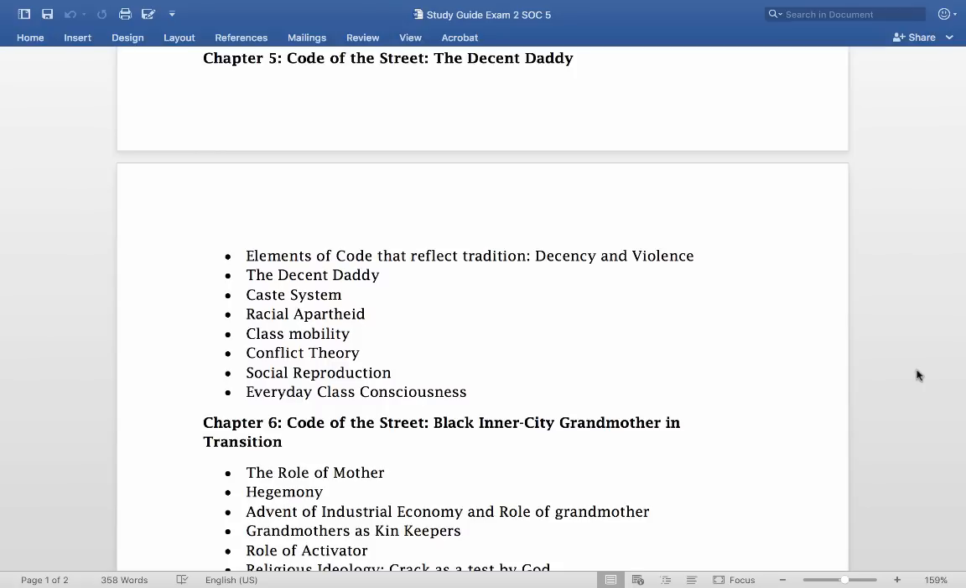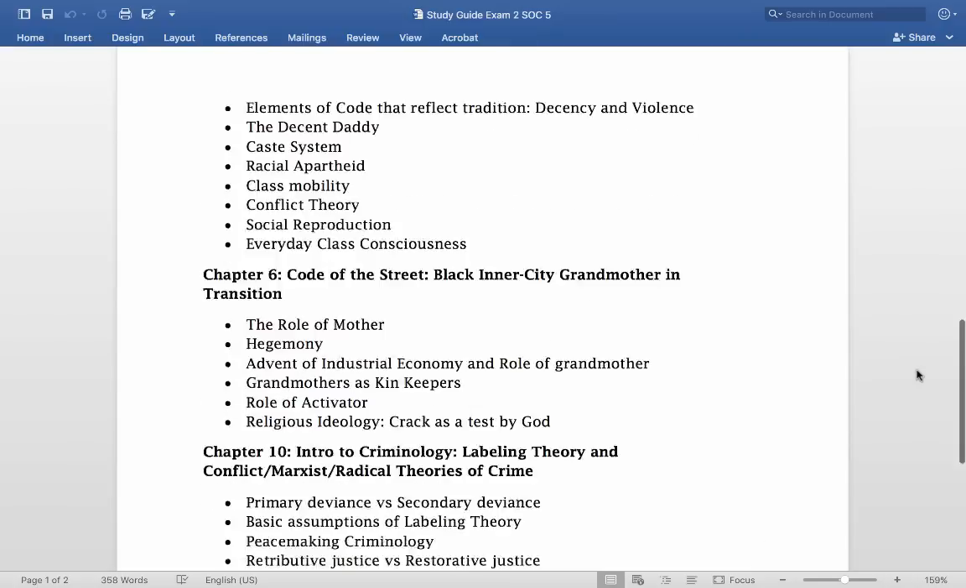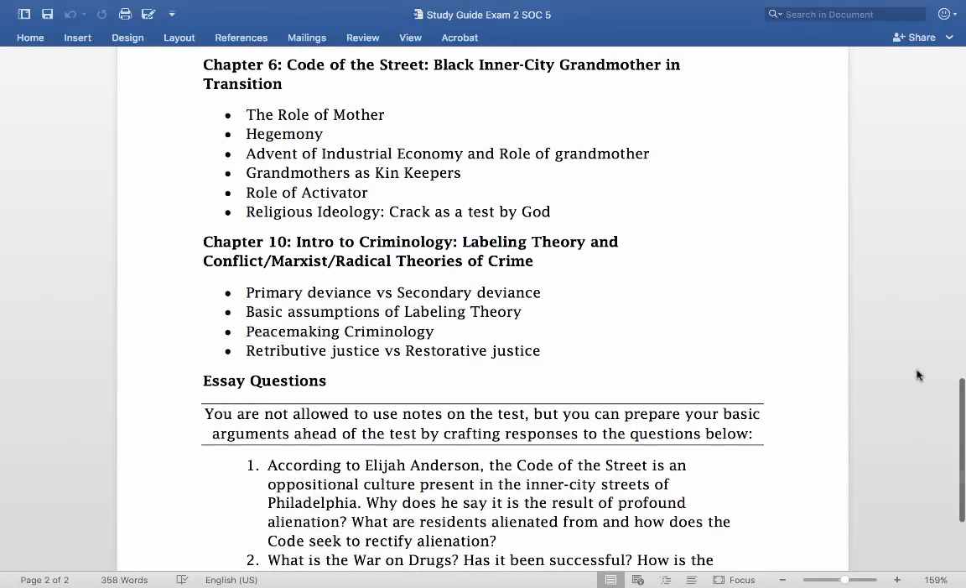Everyday class consciousness is this idea that we have some awareness of our own social class and of the social class of others just based on how someone looks, how they dress, what kind of car they drive, how they talk, how they walk, all of those kinds of things. So yeah, that's everyday class consciousness. All right. Chapter 6.